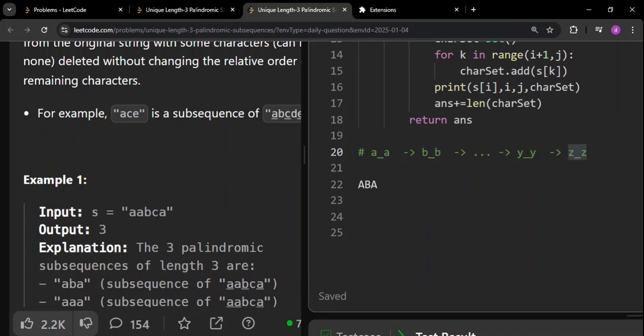Any subsequence of length 3 that is a palindrome means anything of this type. Since we are dealing with only lowercase English characters, it will start with A, it will end with A, and in between anything can come.